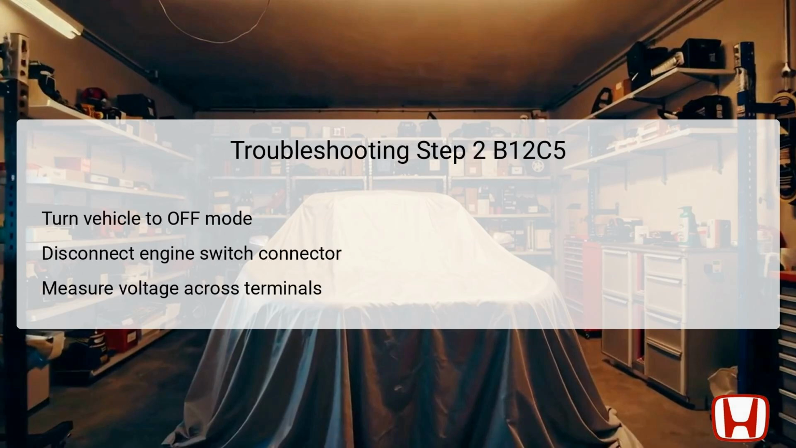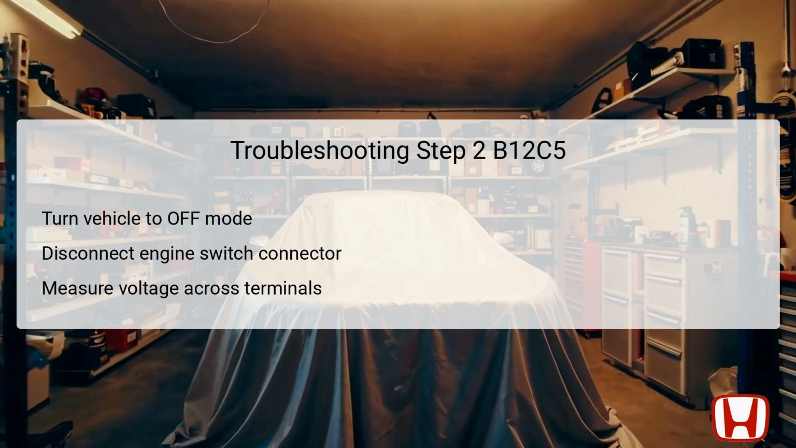In the second step of troubleshooting DTC B12C5, the technician is required to turn the vehicle into the off-lock mode to ensure safety and prevent accidental engine activation. Subsequently, disconnect the 10P connector from the engine start-stop switch. This step specifically isolates the switch from the vehicle's electrical system, allowing for accurate voltage measurements.